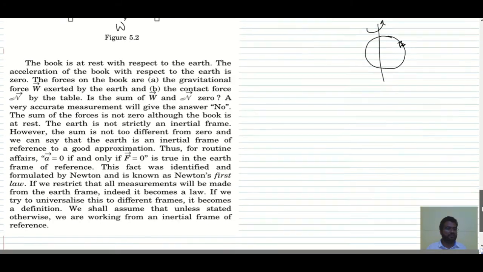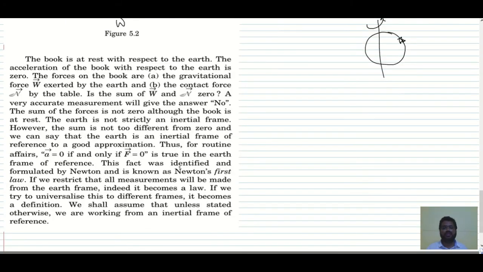So this is a very important point. This is true only in the earth frame of reference. This fact was identified and formulated by Newton and is known as Newton's first law. If we restrict that all the measurements will be made from the earth frame, indeed it becomes a law. If we try to universalize this to different frames, it becomes a definition. So this is the difference between the definition and law.